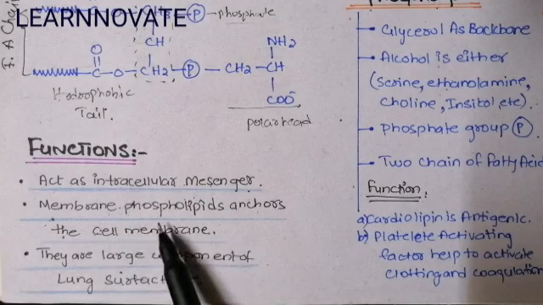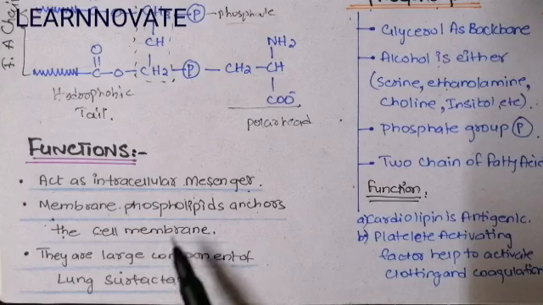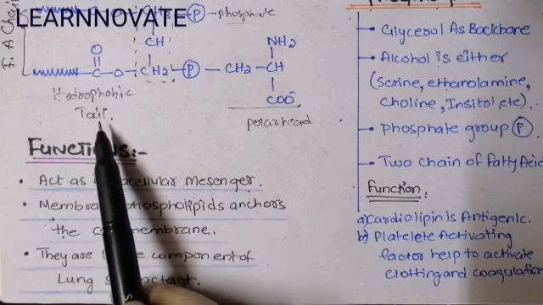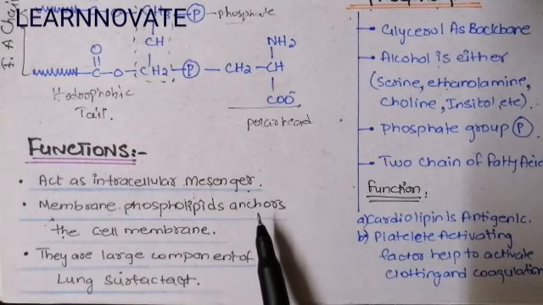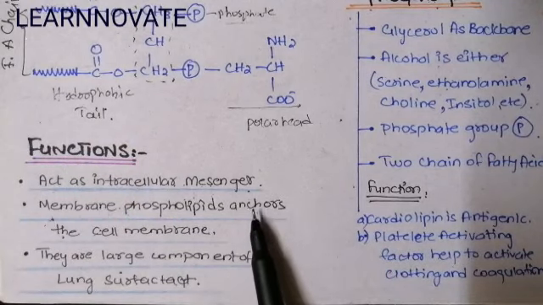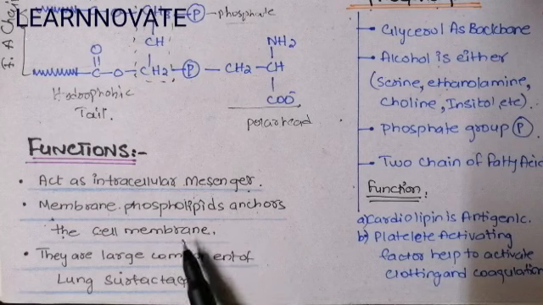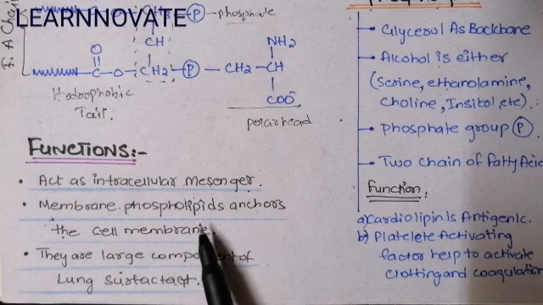The membrane phospholipids are the type of phospholipids that encode the cell membrane. They are attached with the cell membrane because of the hydrophobic tails. The fatty acids are attached with the cell membrane and they cause the attachment of other substances towards the cell membrane. So they are encoding the cell membrane and stabilizing the cell membrane.